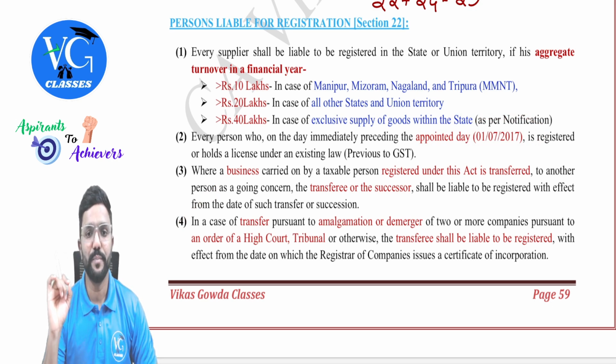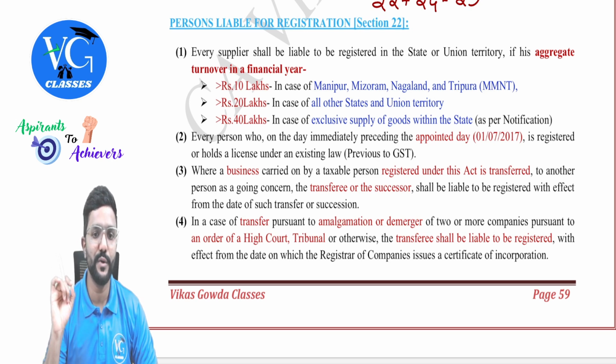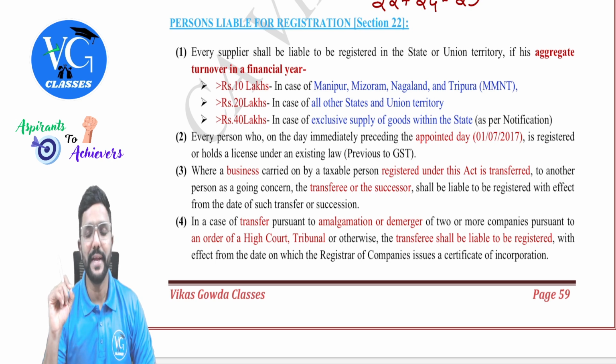In case of a transfer pursuant to amalgamation or demerger of two or more companies pursuant to an order of High Court or tribunal or otherwise, the transferee, that is the successor, shall be liable to be registered with effect from the date on which the Registrar of Companies issues a certificate of incorporation.